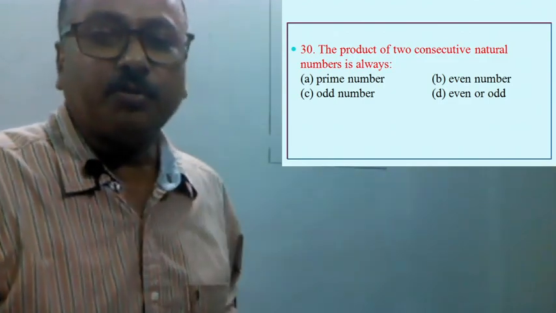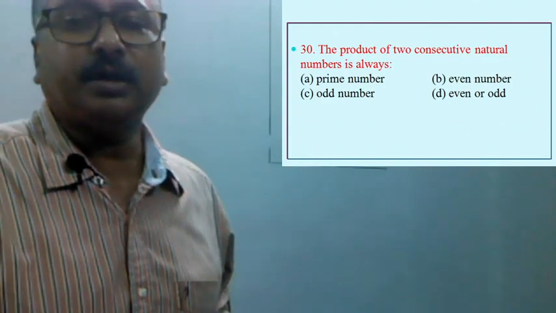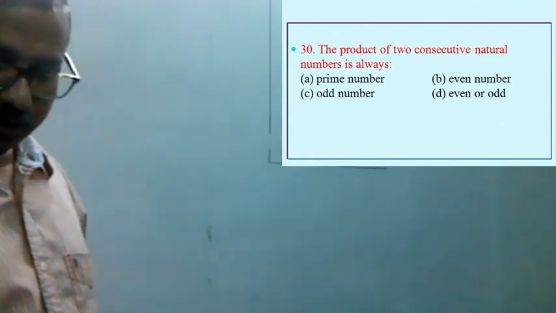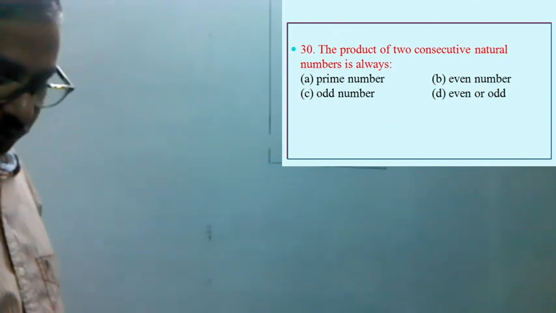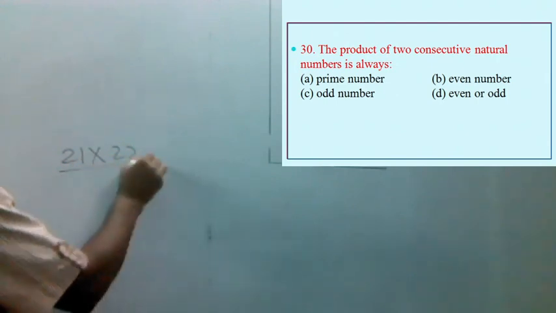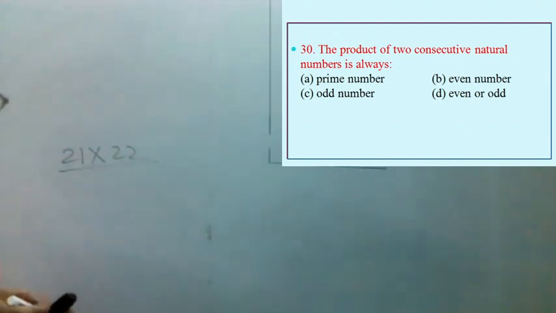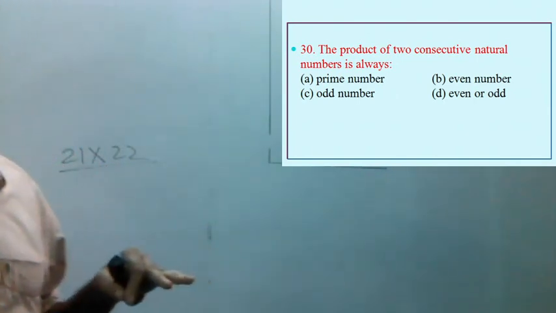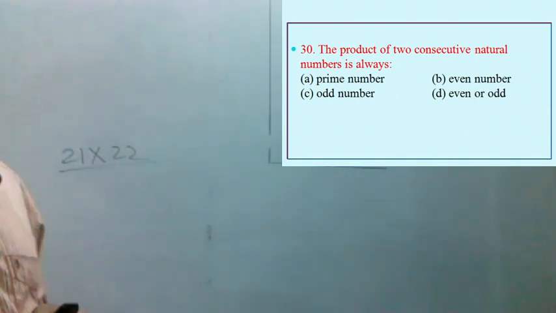Next question is, the product of two consecutive natural numbers is always. Now when we say consecutive, that is, if we write 21 into 22, this is consecutive. When we take any two consecutive numbers, out of these two numbers, one will be even, another will be odd. So definitely the answer will be even.